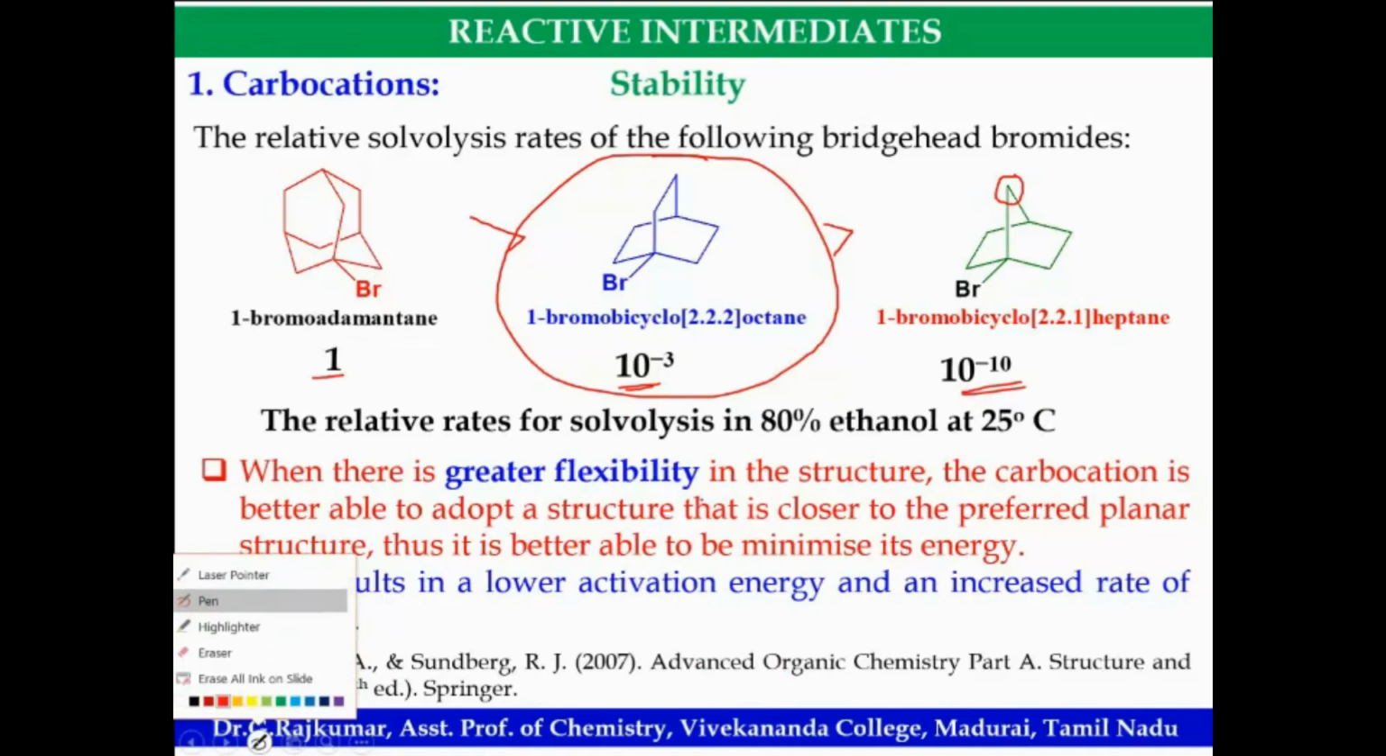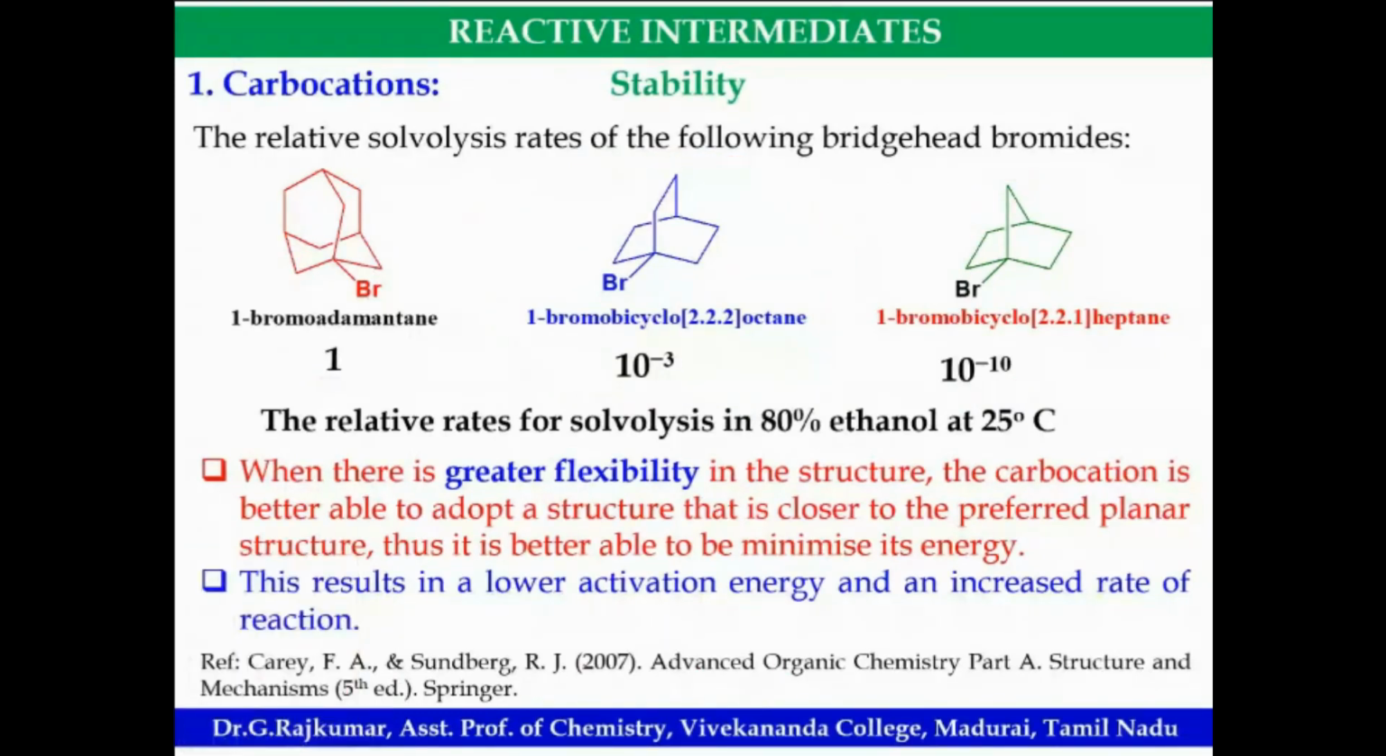Carey and Sundberg have discussed that problem. If you want, you can refer to this book, Carey and Sundberg. Here, if you look, there is flexibility. Hence, even though the positive charge is there, because of the flexibility it will undergo a solvolysis reaction. Here also, solvolysis reaction, C gets flexibility more. Here, it is not more flexible compared to A and B. Hence it will undergo solvolysis at a rate of 10 to the power minus 10.